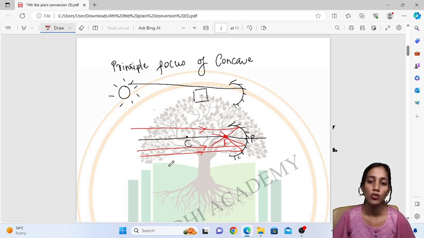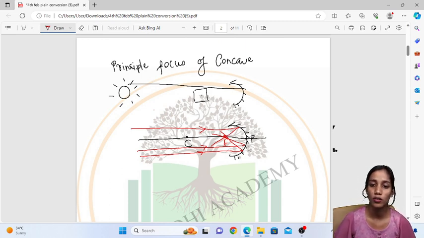So what is happening? First of all, rays of light parallel to the principal axis fall on the concave mirror. After reflection they are coming back, converging and meeting at a single point on the principal axis. That point is called the principal focus of the concave mirror.